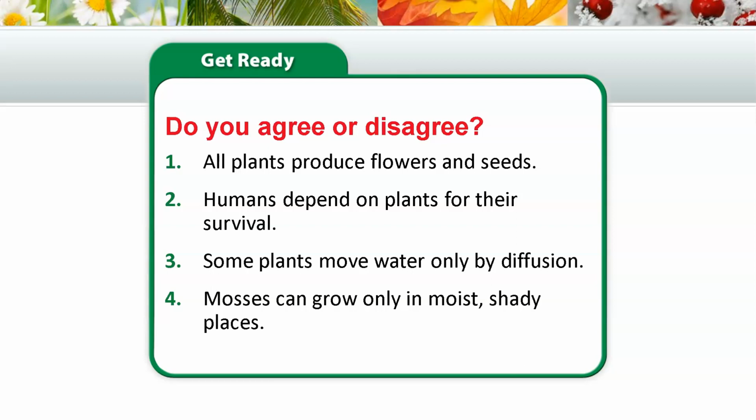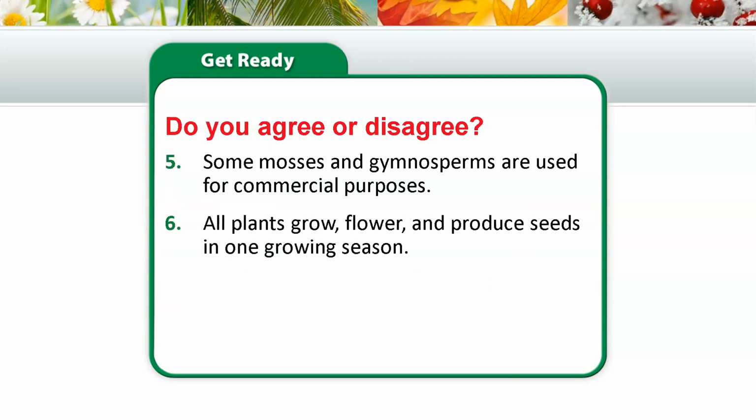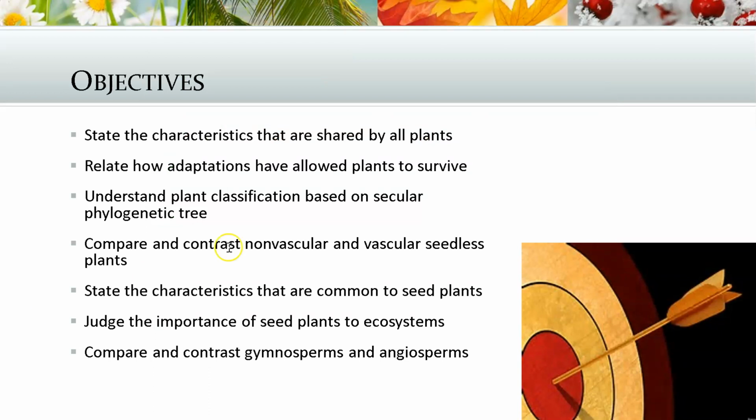Mosses can grow only in moist, thick, and shady places. Yes, that's true. Some mosses and gymnosperms are used for commercial purposes. That's also true. And all plants grow, flower, and produce seeds in one growing season. Well, that will be false. So here are some of the objectives if you want to pause and read over these.